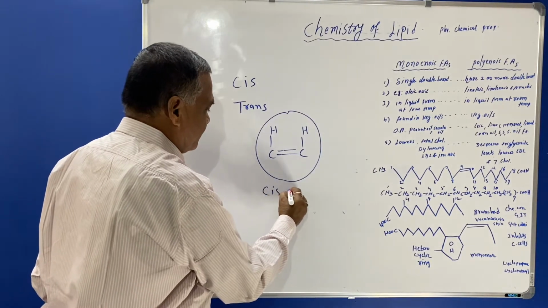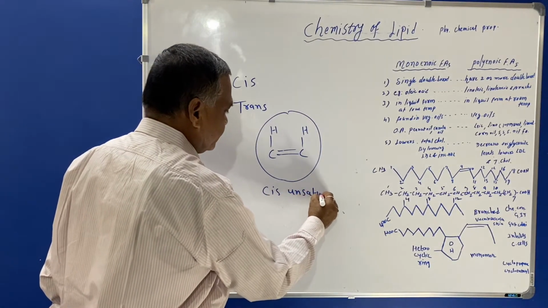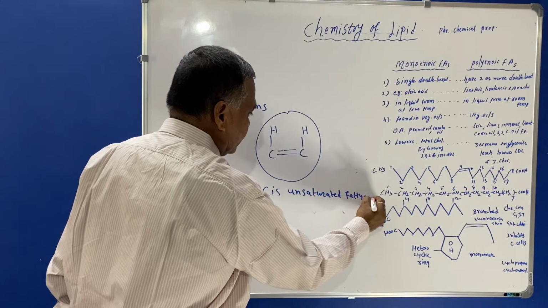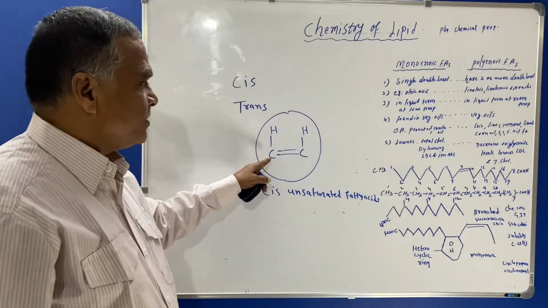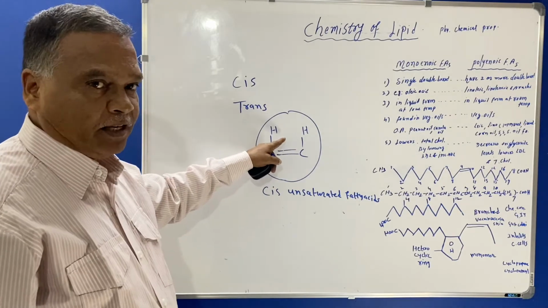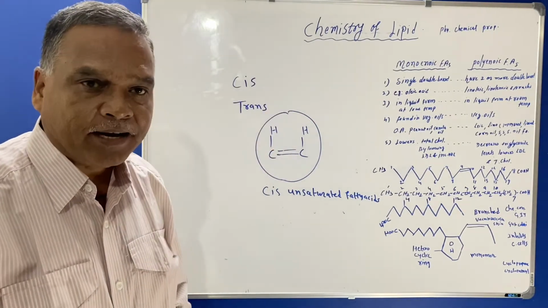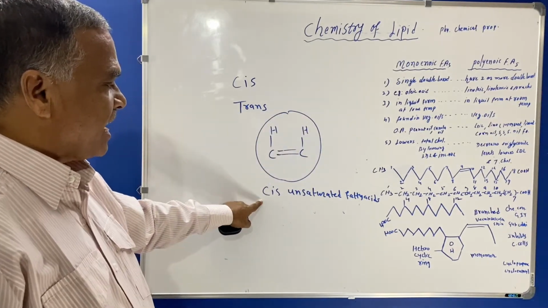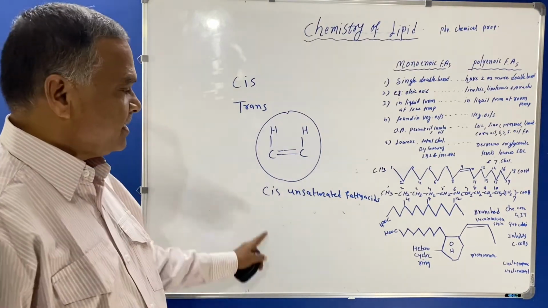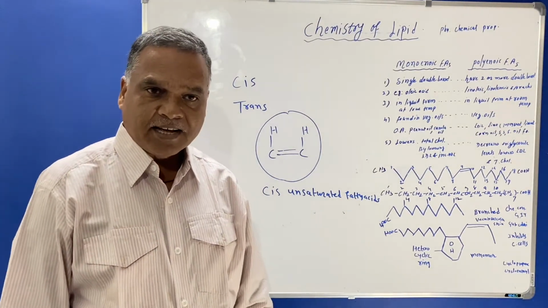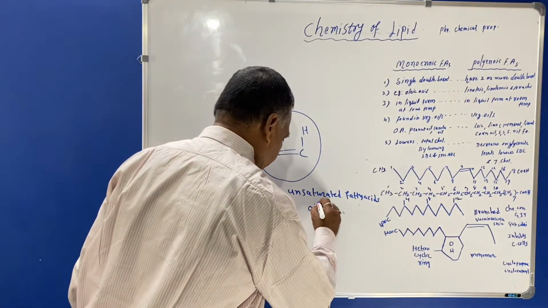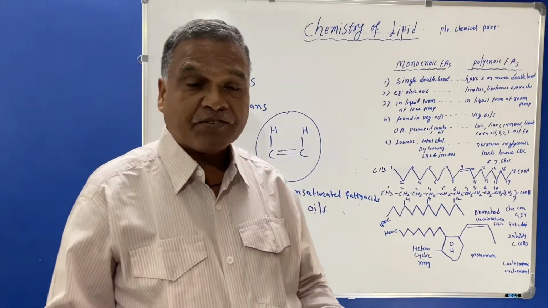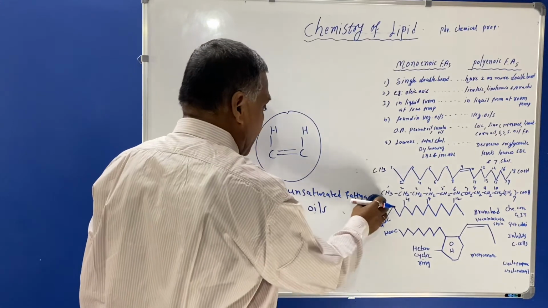Cis unsaturated fatty acids mean that the hydrogens in the hydrocarbon are on the same plane, on the same side of the double bond. They are represented as cis unsaturated fatty acids, and these are generally seen in oils. Then what are trans fatty acids? That is the trans form of fatty acid.